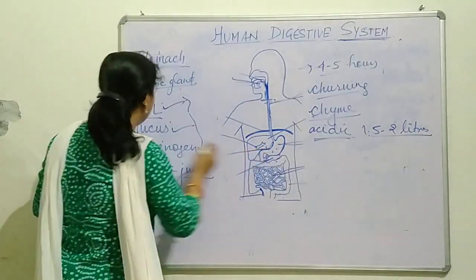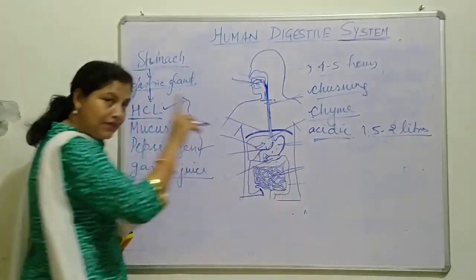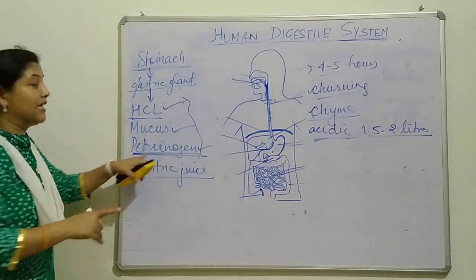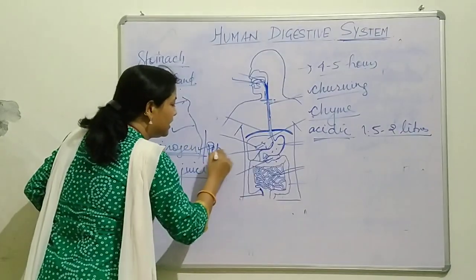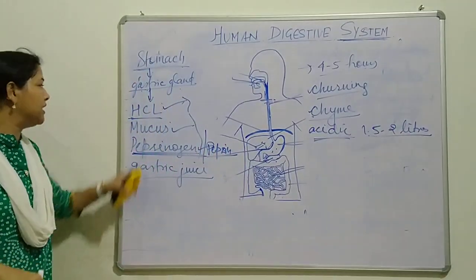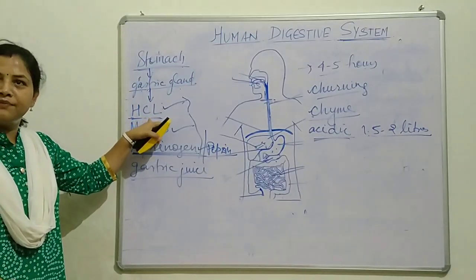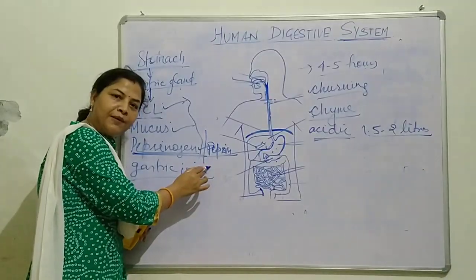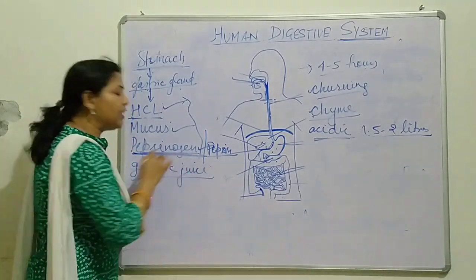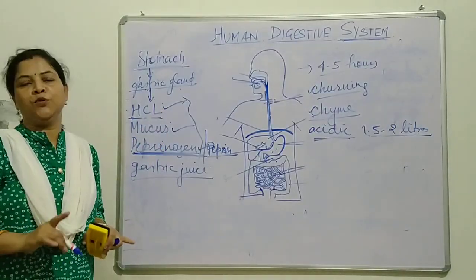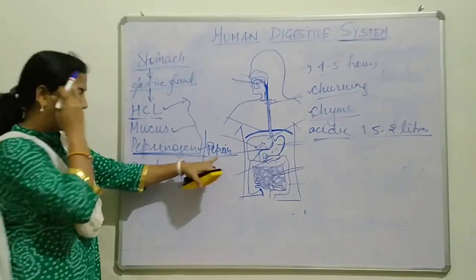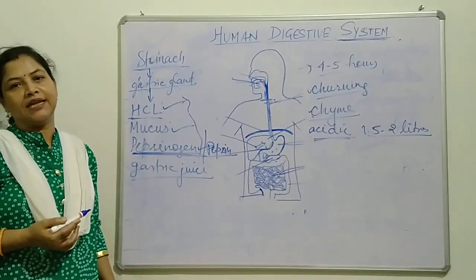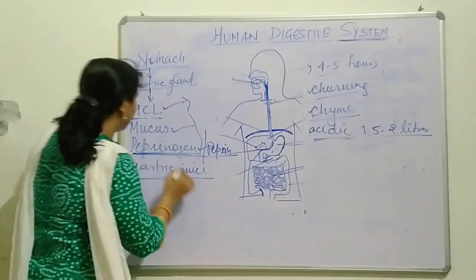When it comes to the stomach, it becomes acidic. This pepsinogen gets converted into pepsin in acidic medium. That is why it is necessary that the medium be acidic. And as soon as it converts into pepsin, this pepsin starts digesting the protein present in the food.